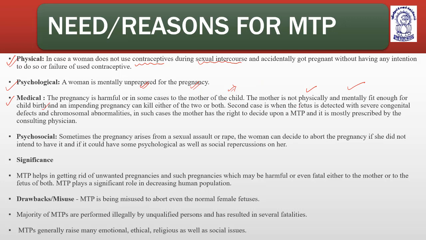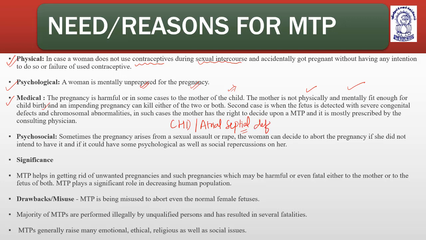The second case is when the fetus is detected with severe congenital defects, like congenital heart diseases, atrial septal defect, where the septum, the wall between the atria, has some defect.